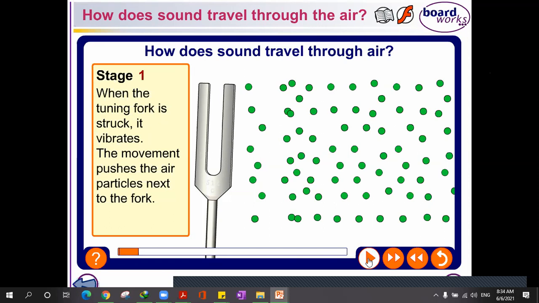That's nice. Okay. Miss, can only this fork do this, or any fork? Well, forks can do this, but they will not be so obvious because they are not so strong and loud. This one is so thick, that's why you will feel the vibration more. This tuning fork is specialized in this.